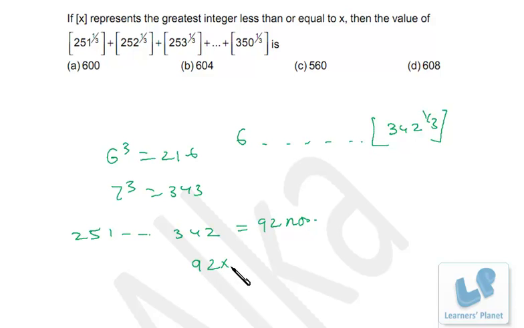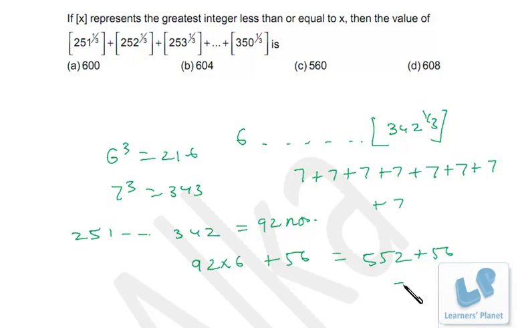So the sum till here is 92 times 6. Then after this, the cube root of 343 is what? 7. Now 343, 344, 345, 346, 347, 348, 349 and 350: 1, 2, 3, 4, 5, 6, 7, 8. Right? 8 times 7, that means 56. Further you have to add. Right? 6 2s are 12, 6 9s are 54 and 1, that is 55, plus 56. So 608 will be the value of this expression. That's option D over here. Okay, I hope you are clear.